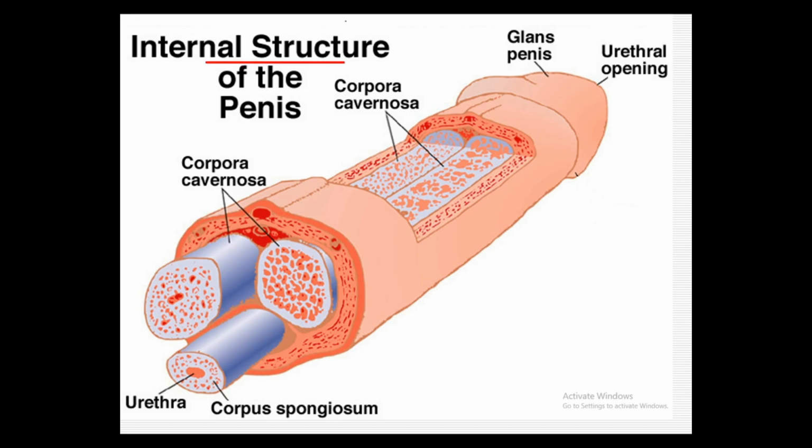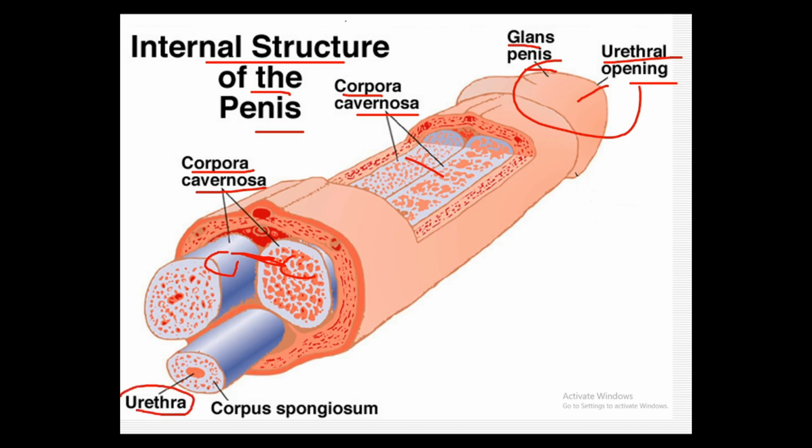Here we have the internal structure of the penis. First of all, we see the corpora cavernosa, two bands. These are the same bands moving along the whole length of the penis. Next we have the glans penis, the tip of the penis, and the urethral opening is also here. This is the urethra you can see here, and the corpus spongiosum is covering the urethra from this side. This is the corpus spongiosum, covering the urethra.